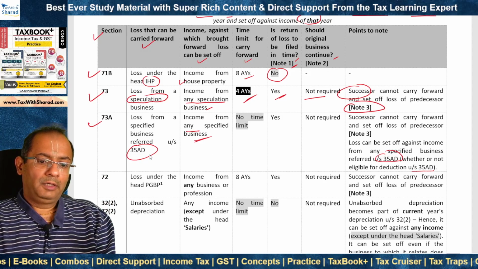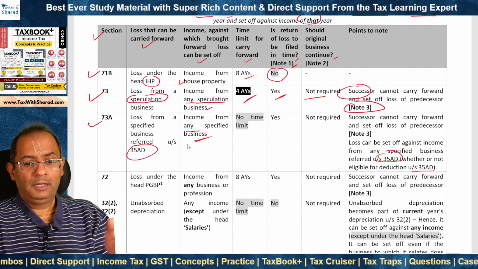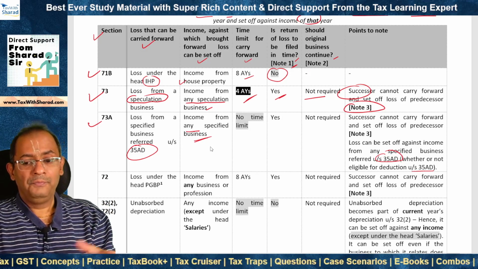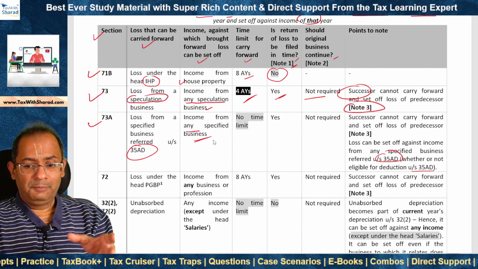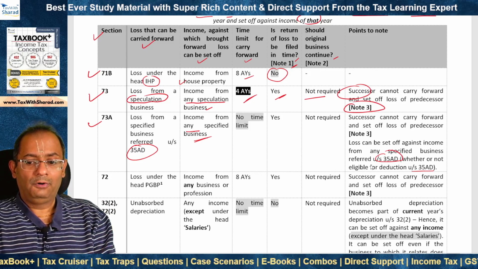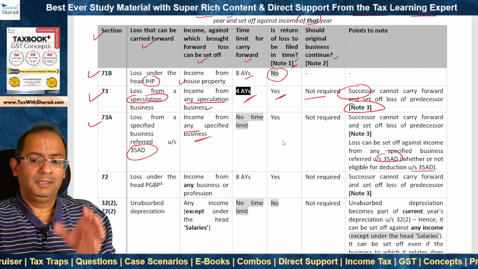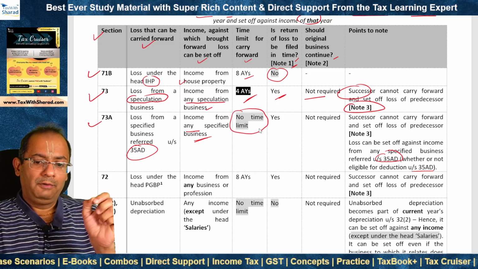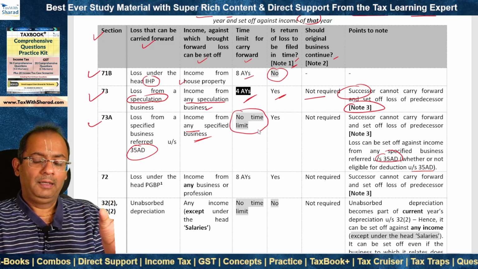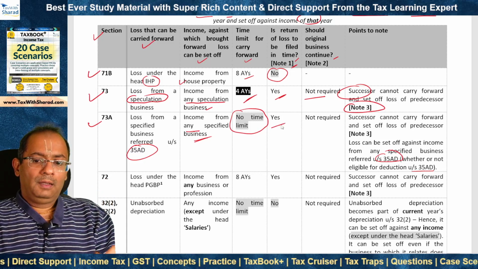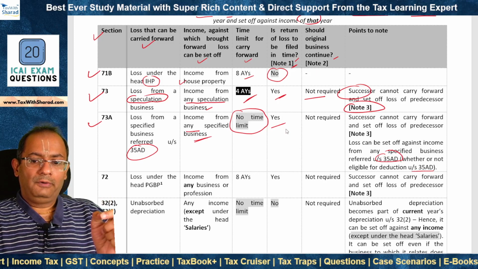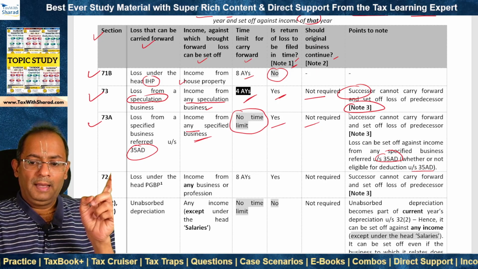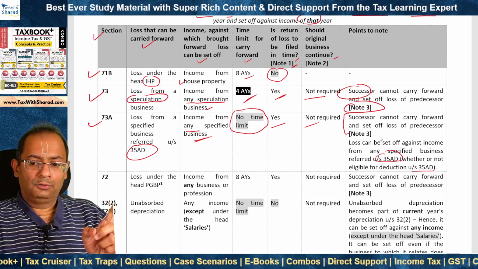So the loss from 35AD business can be carried forward and set off against income from any specified business which is referred under section 35AD, even if that specified business is not otherwise eligible for deduction under section 35AD. That doesn't matter. Now, the benefit is that there is no time limit for carry forward. It can be carried forward indefinitely till it is fully absorbed. The condition of return of loss to be filed in time applies. Original business need not continue in the year of set-off, and successor cannot carry forward and set off loss of predecessor.